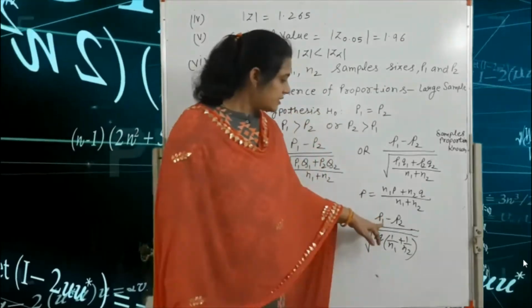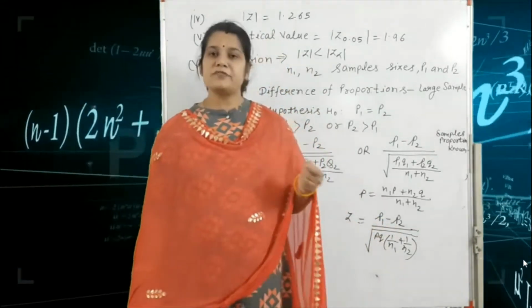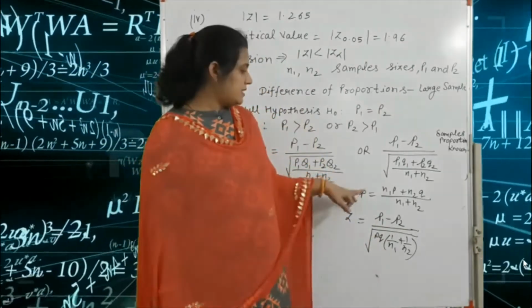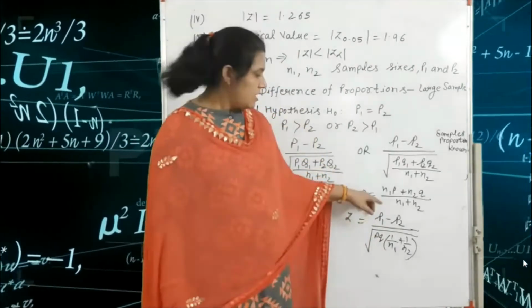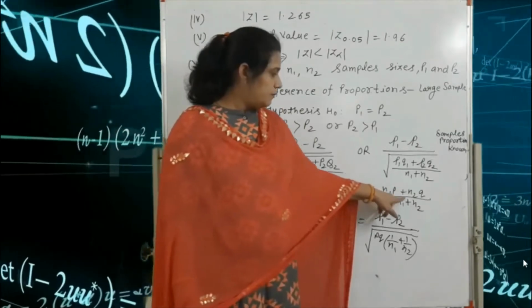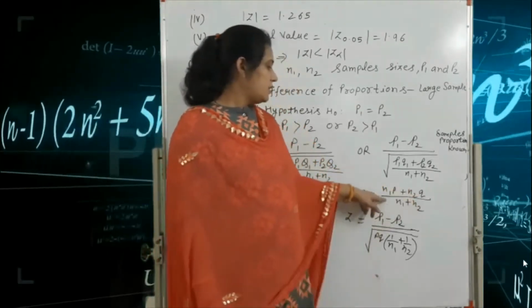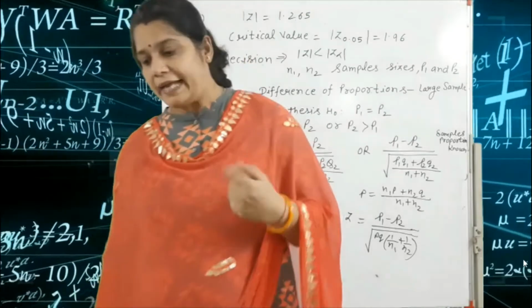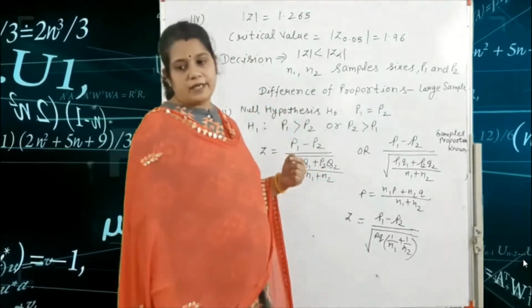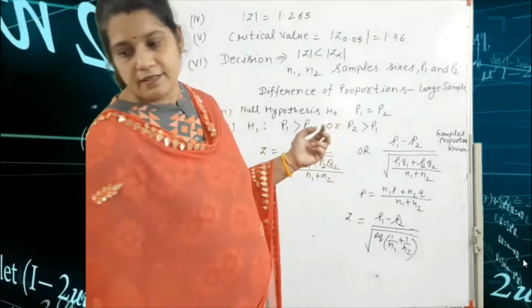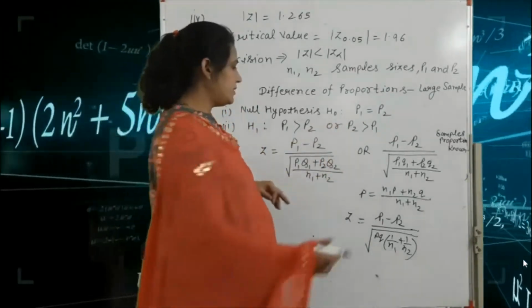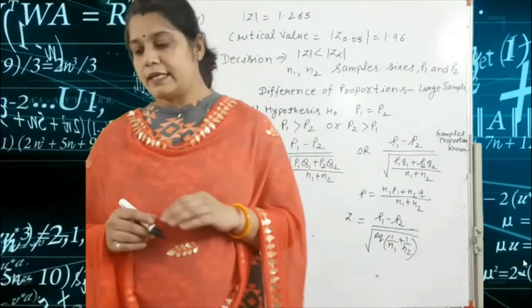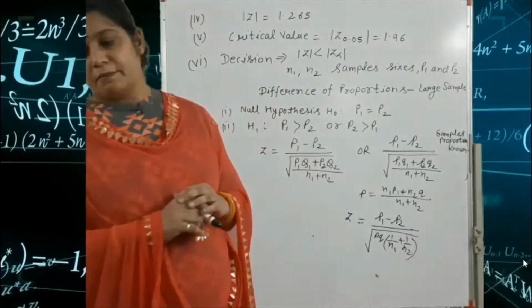So here small p1 and small p2 are given in our question, but small p, the formula is small p is equal to n1 p1 plus n2 p2 divided by n1 plus n2.